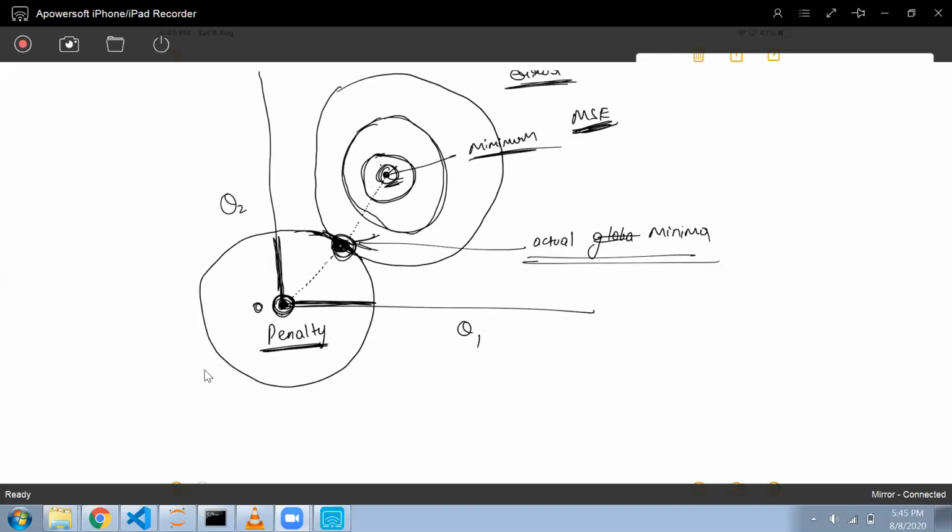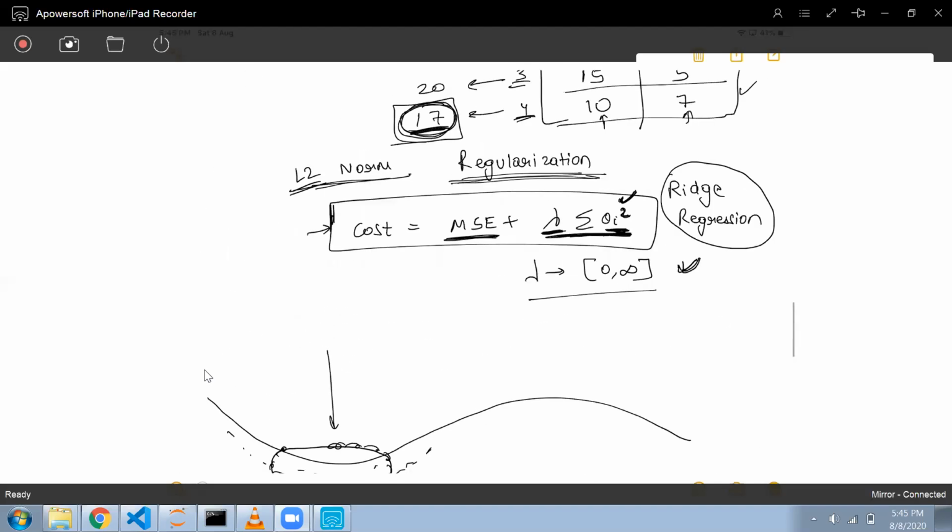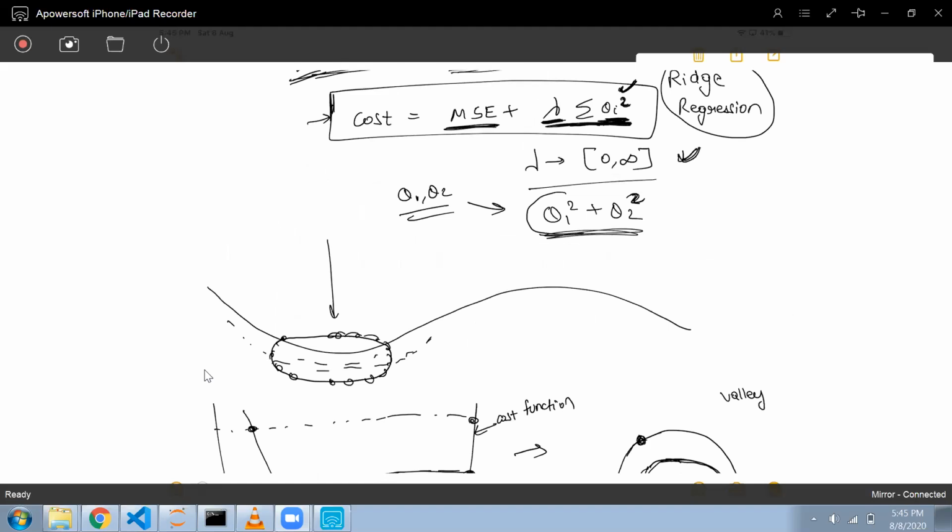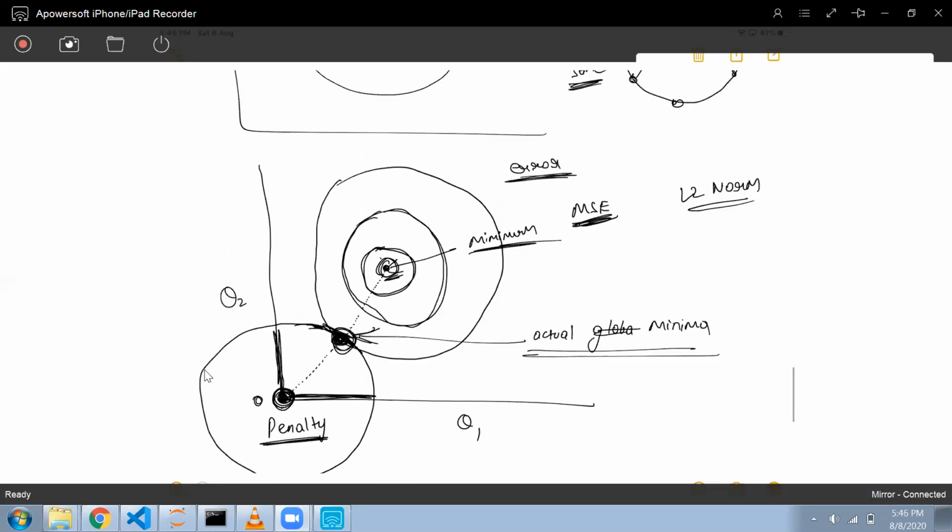So this thing will work for the L2 norm. Okay, and why have I drawn this circle? Because if you see this theta, if there are two axes, theta 1 and theta 2, and I add all the squares, this becomes the equation of a circle with the radius r.